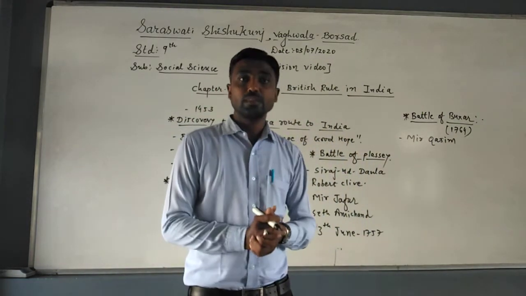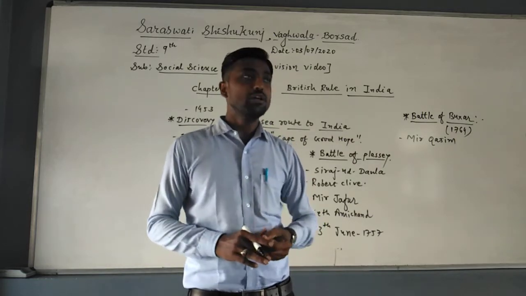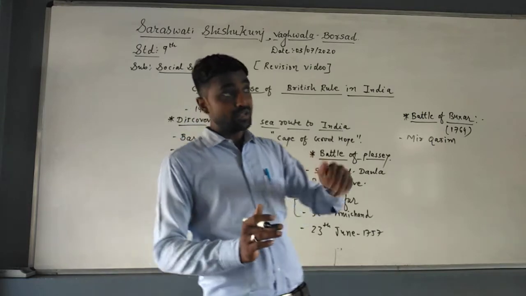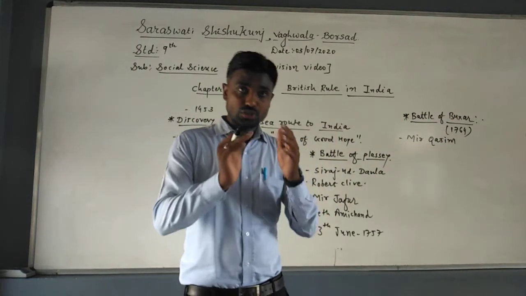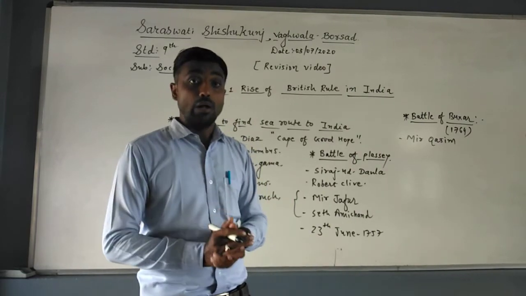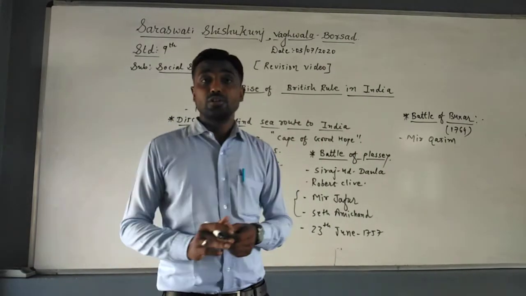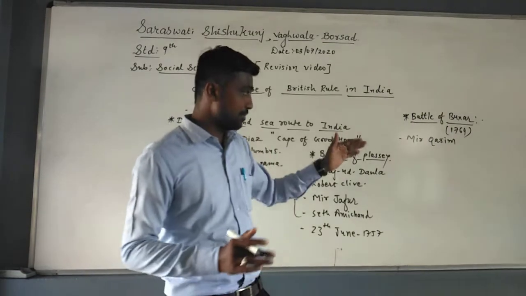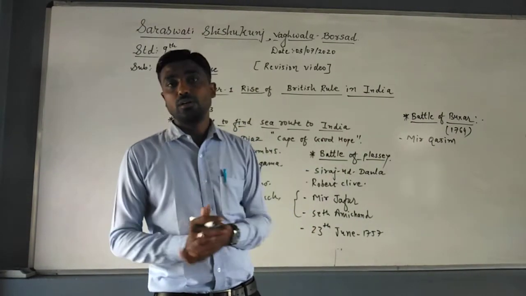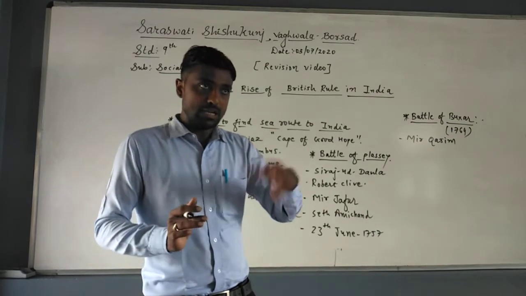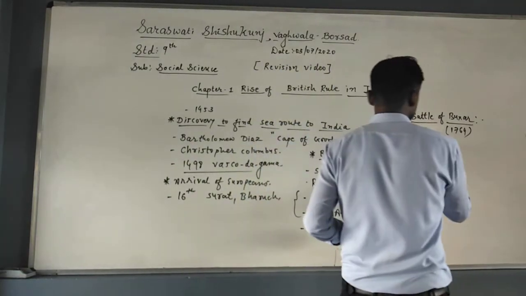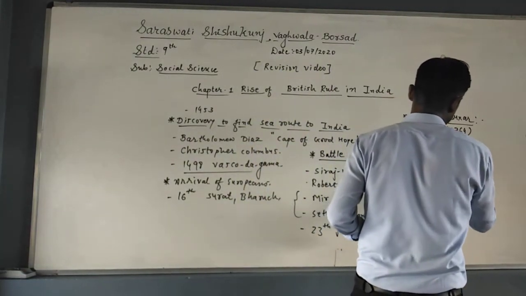Mir Qasim, Shah Alam and the Mughal Emperor made a united army, and this united army fought against the Britishers. But the Britishers were victorious in this battle. So Mir Qasim wanted to take revenge. Mir Qasim was dethroned from the throne of Nawab of Bengal, and again Mir Jafar became the new Nawab of Bengal.